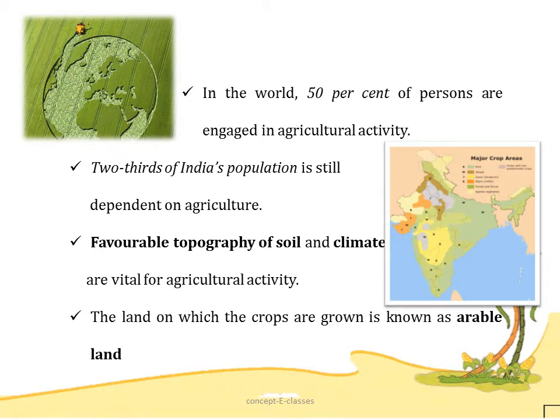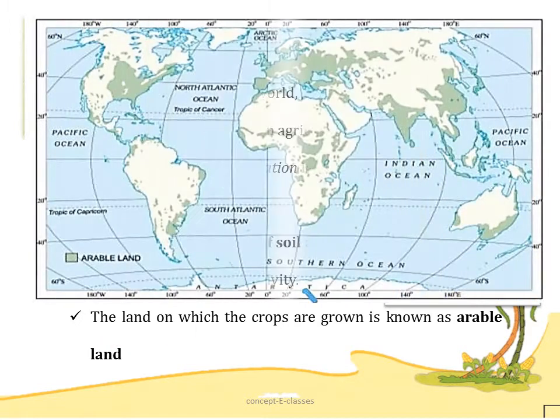So in the world, 50% of the people are engaged in agriculture activity, and in India, 2/3 of its population is still dependent on agriculture. There are two important factors which are important for agricultural activity. One is favorable topography of soil and climate. Now the land on which the crops are grown is known as arable land. Now this is the world map which shows the distribution of arable land. See, these grey parts all depict the land on which the crops can be grown.